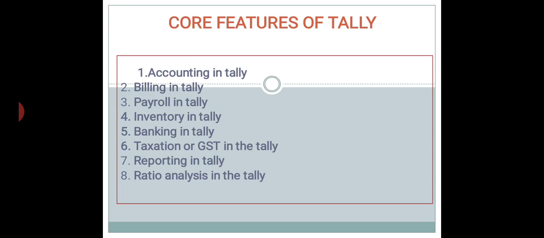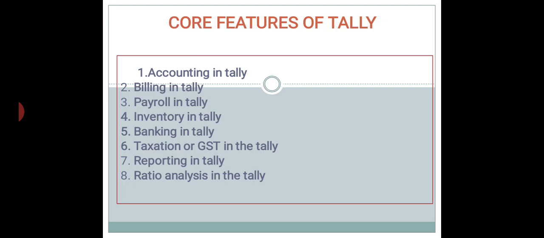Reports are not limited to just reports in Tally. In fact, at every screen in Tally, you can print it or export it, and that can also be called a report in a certain sense. For example, if you are in the sales register, then you can print that, which can also be called an essential piece of information in the form of a report.